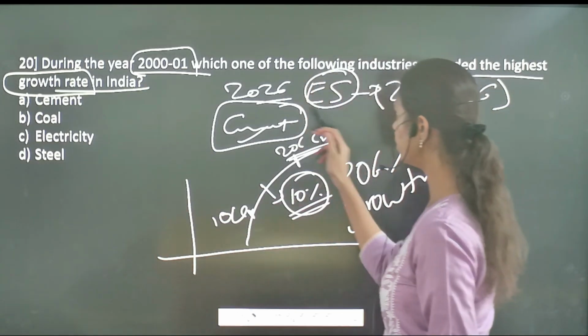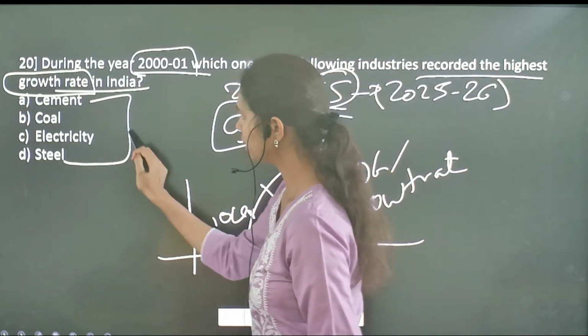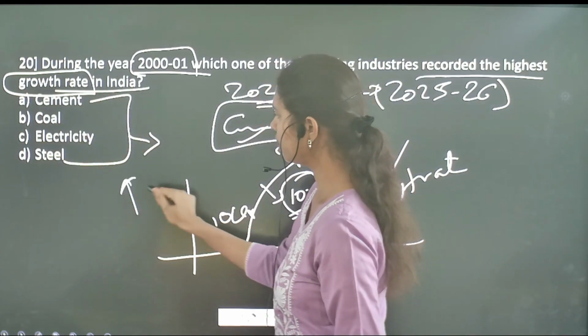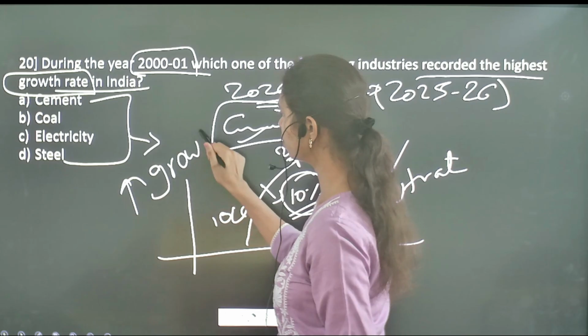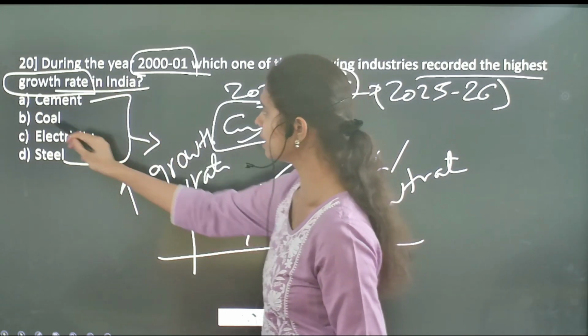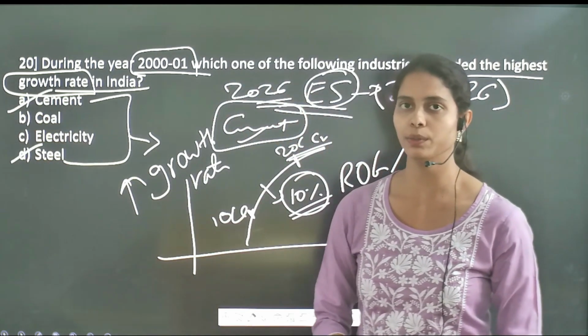So according to the 2026 economic survey, it is the cement as well as the steel sectors. In these two sectors, India has achieved a huge growth rate among the remaining sectors. So it is both cement as well as steel according to the 2026 economic survey.